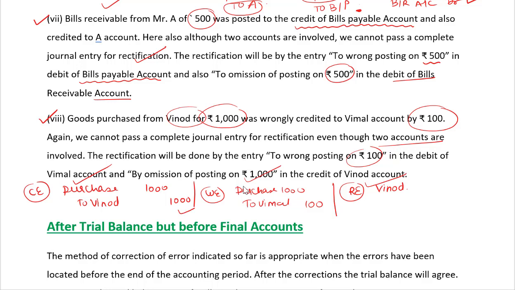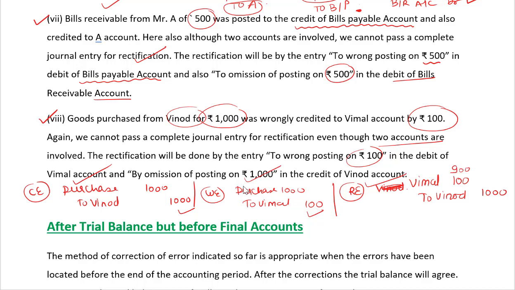Instead of crediting Vinod by 1000, we have credited Vimal. So we will debit Vimal by 100, and we need to credit Vinod 1000. I hope it is clear.